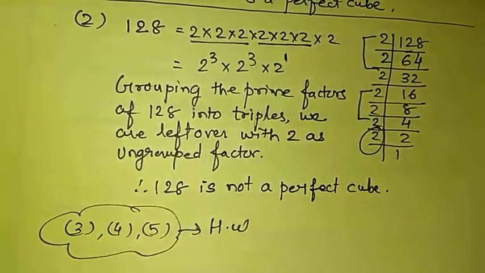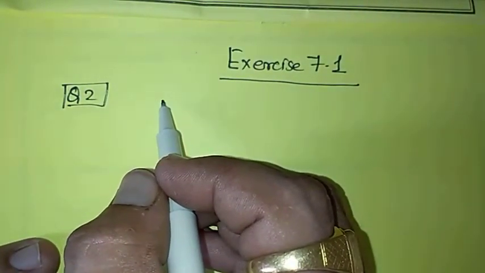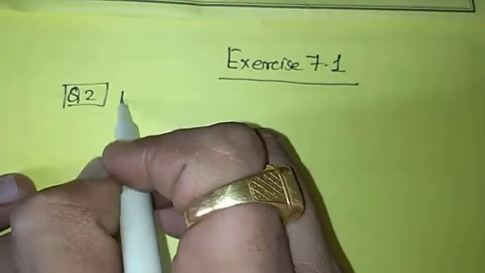Now question number 2. As we were doing for square and square root, the same way over here.